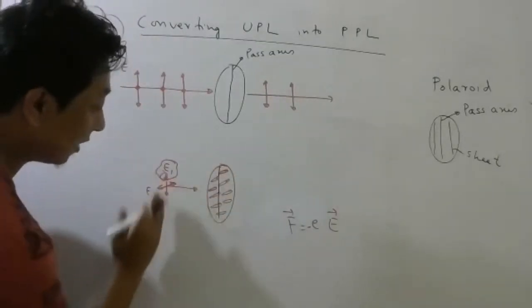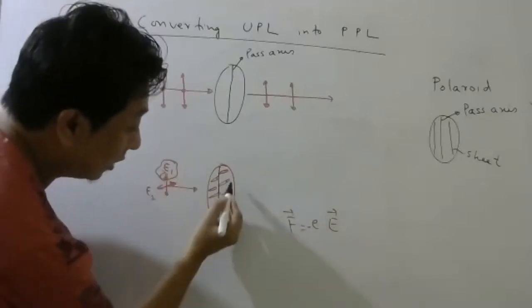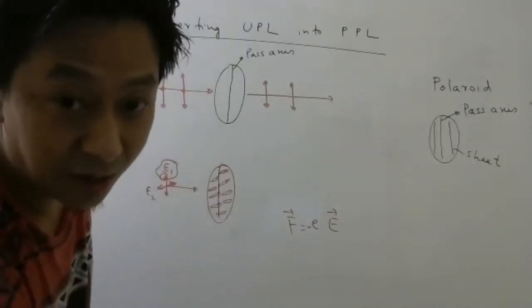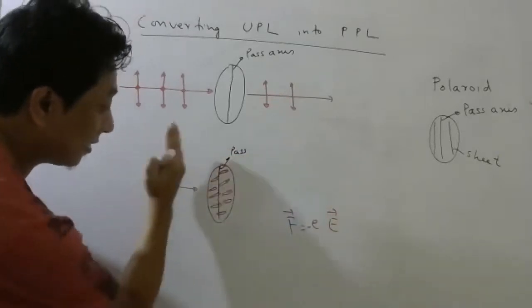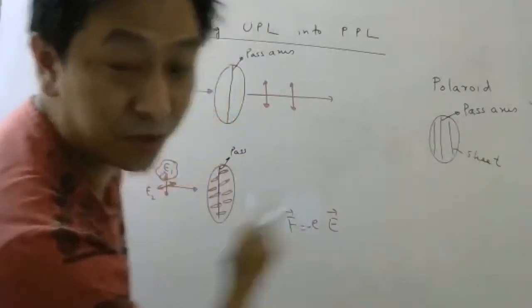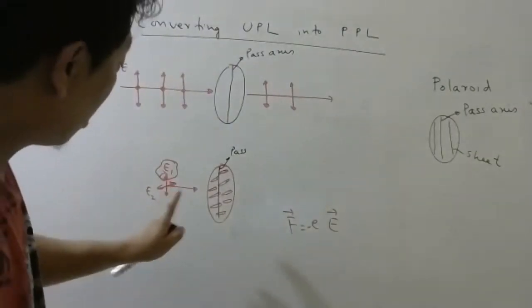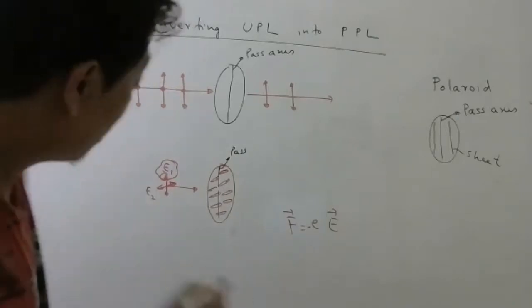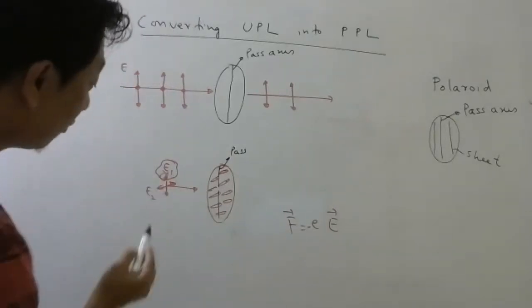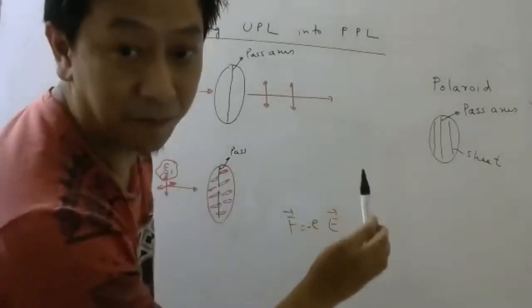So electric fields which are perpendicular to the length of the molecules, or parallel to the pass axis, will come out because they will not be able to oscillate these electrons. So electrons will not respond to this electric field. Therefore, that electric field will come out.